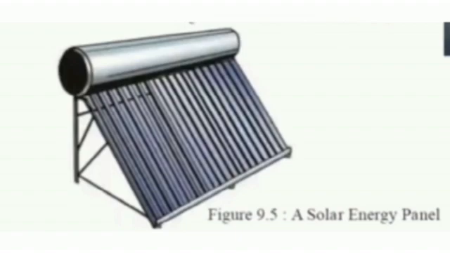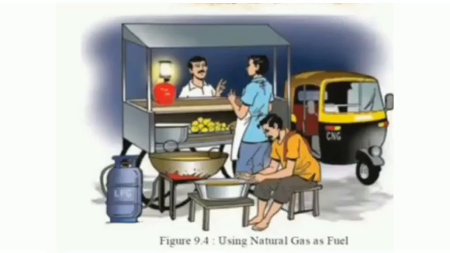Here in the picture is a solar energy panel where sunlight is converted into electricity. This is a very costly project, but the resource which is used for this purpose is the sun. Here in this picture, you will see a rickshaw, a cylinder and a lantern. All the three work with the resource CNG.